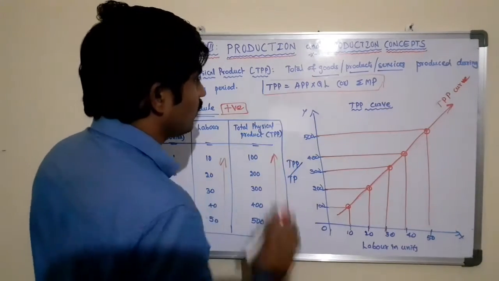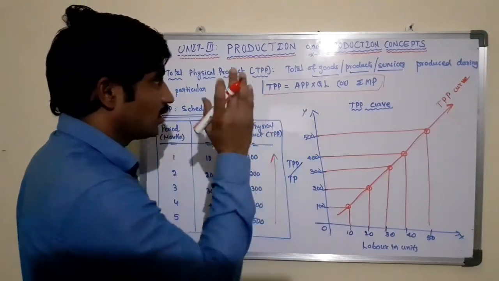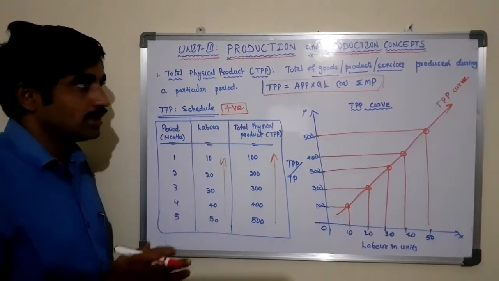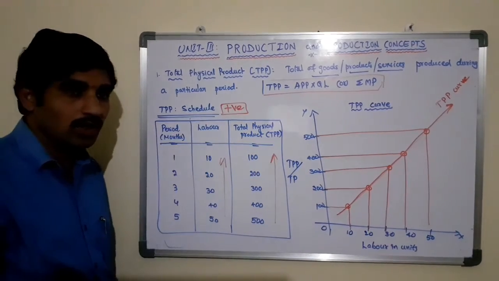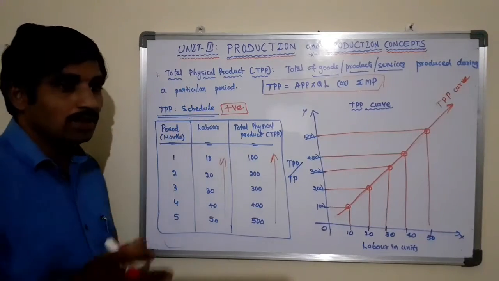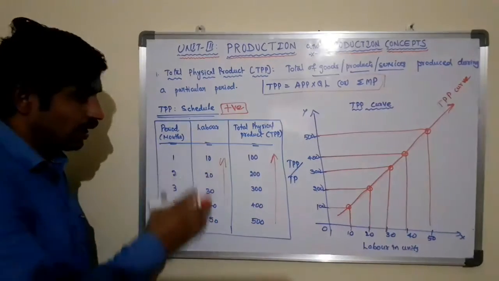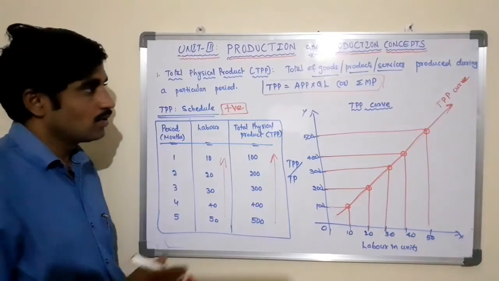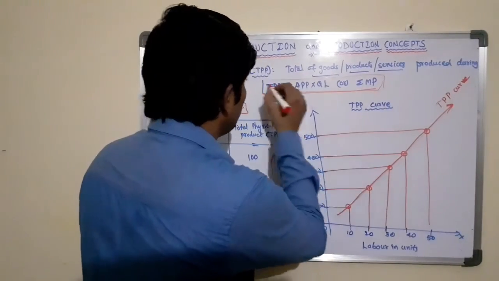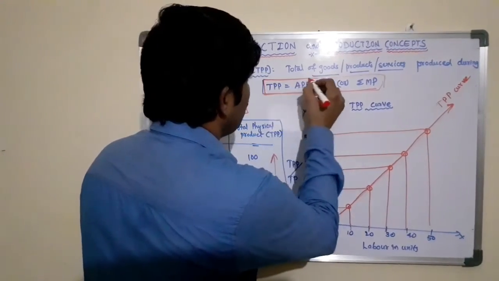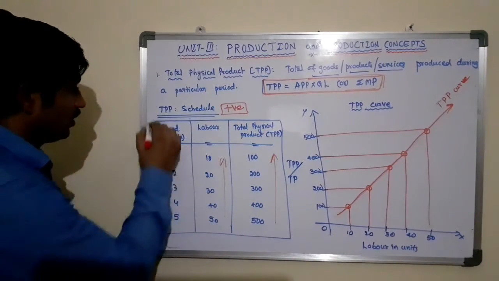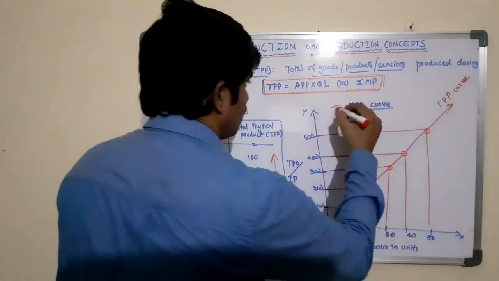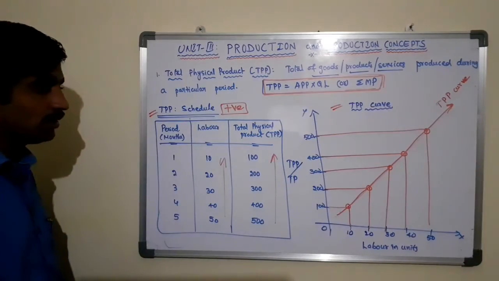What is the definition of total product? It is the total of the products, services or goods that are produced by the producer or organization during a particular period by using the available resources. It is denoted by TPP equal to APP into quantity of labor, or summation of marginal production. This is a schedule and it is the curve of total production.